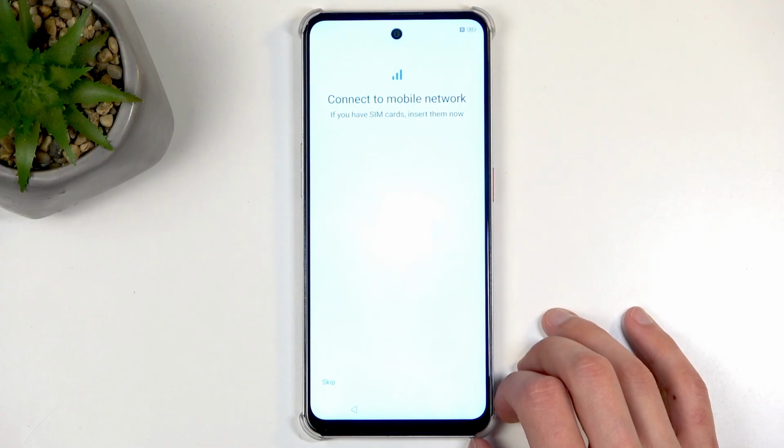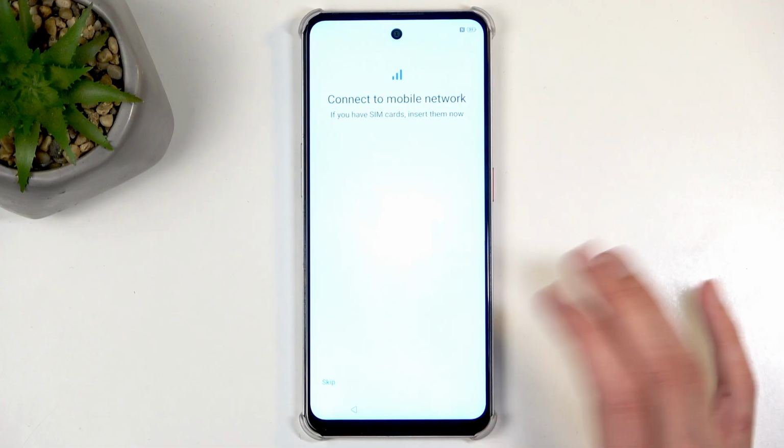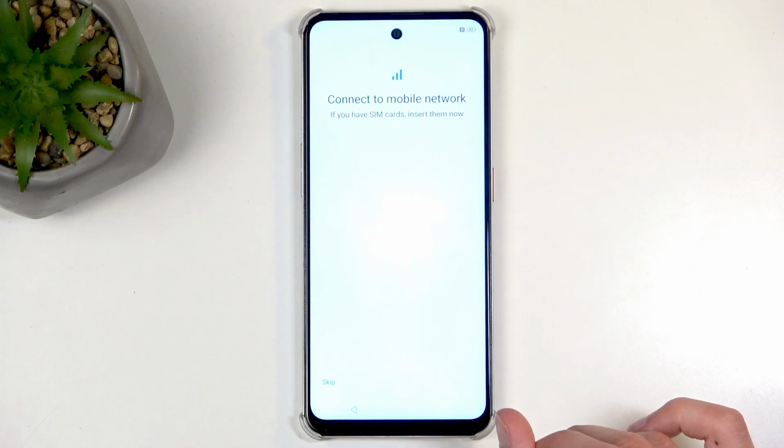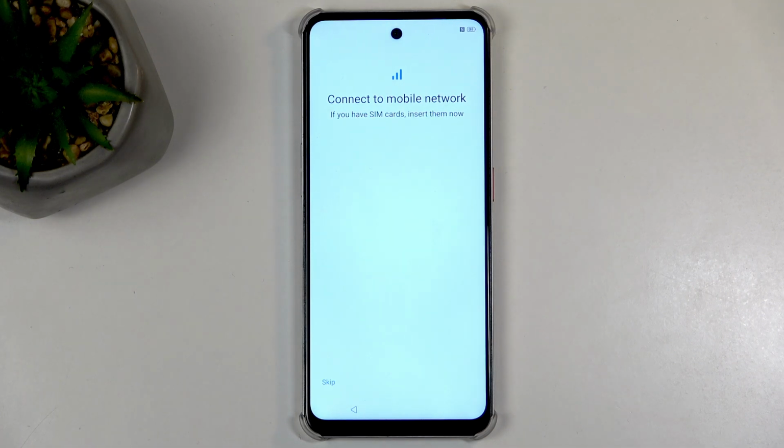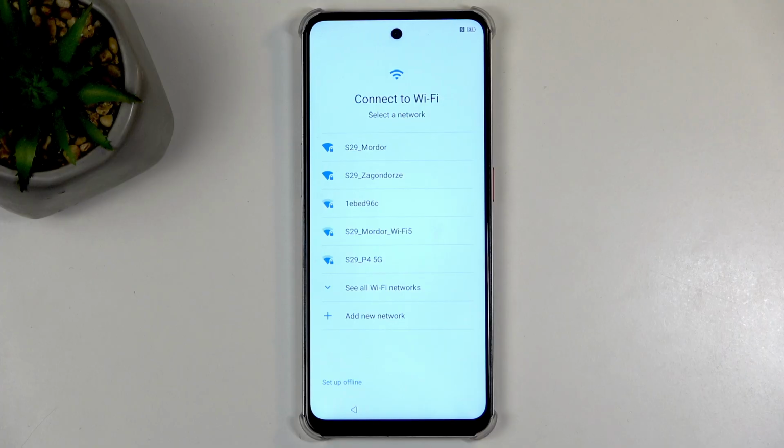We have connect to mobile network by inserting a SIM card. Now I'm gonna skip this step. We don't need to do this, and let me actually fix the brightness, as the display is a little bit too bright here. There we go. So I'm gonna select skip right here. It doesn't really matter. Next we have connect to Wi-Fi.